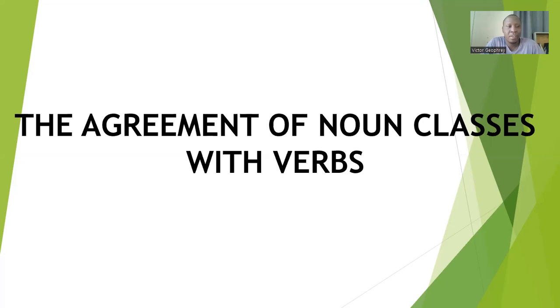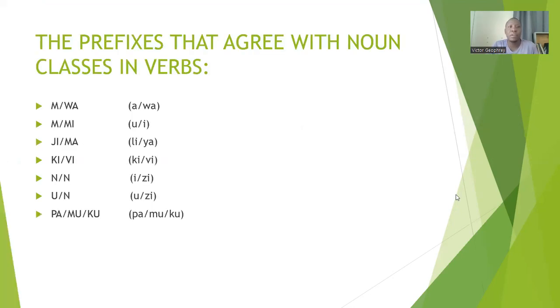Karibu sana. Today's lesson is about the agreement of noun classes with the verb. In other lessons, we learned about the noun classes. Today we will learn the connection between the noun class and the given verb, so you can see the way we connect these noun classes with the verbs. That's our lesson today.